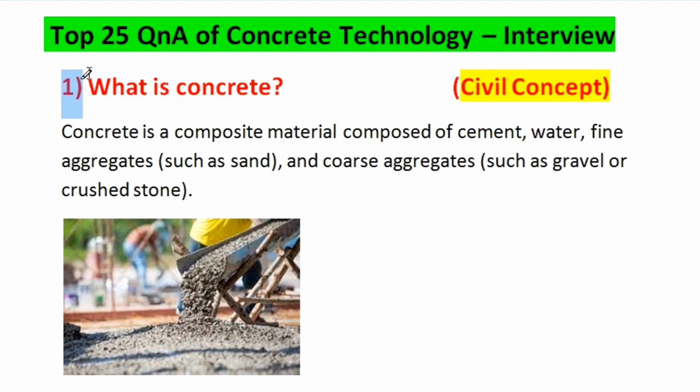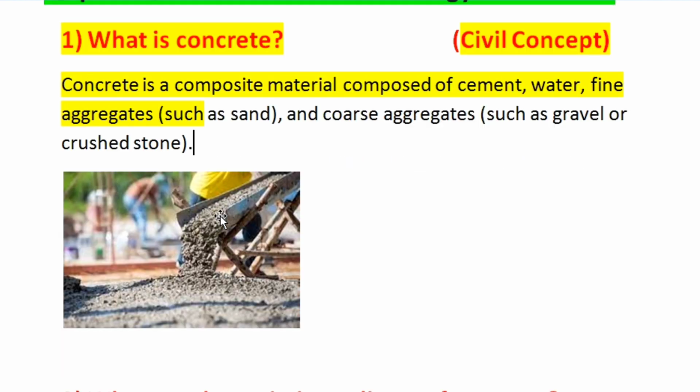Okay, so our first question is, what is concrete? Concrete is a composite material composed of cement, water, fine aggregate such as sand, and coarse aggregate such as gravel or crushed stone. You can see in this picture that concrete is a mixture of cement, sand and aggregate generally, and sometimes we can use admixture.